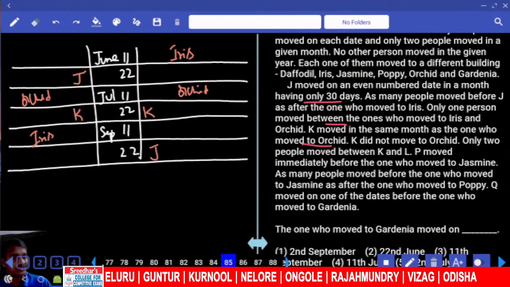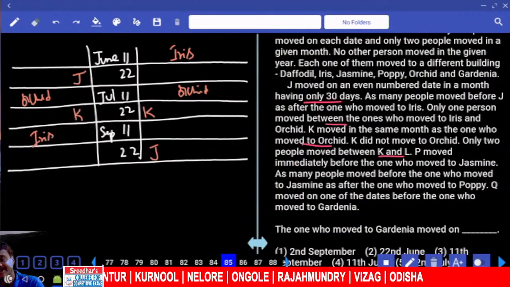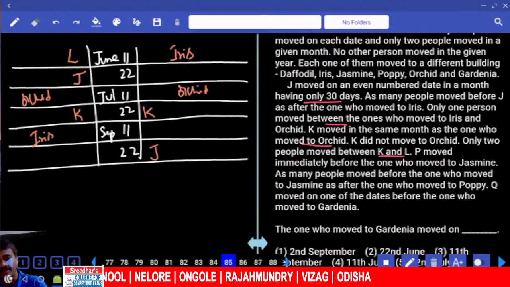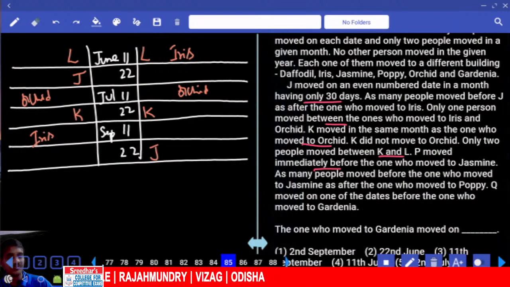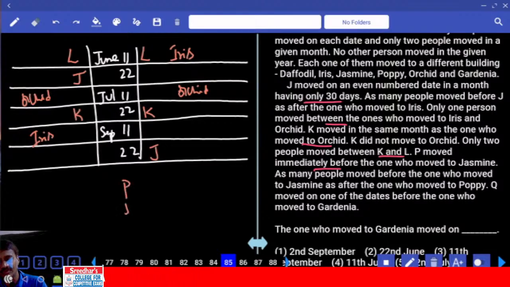And only 2 people between K and L. In between K and L, there are exactly 2. And P moved immediately before Jasmine. Now P is immediately before Jasmine.